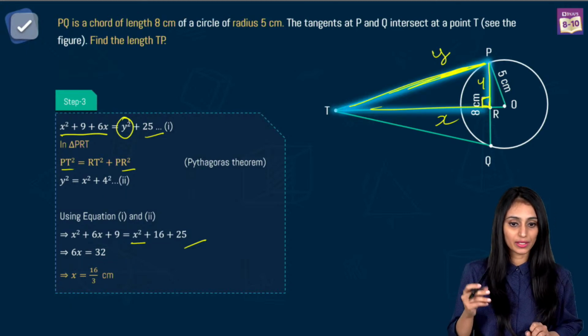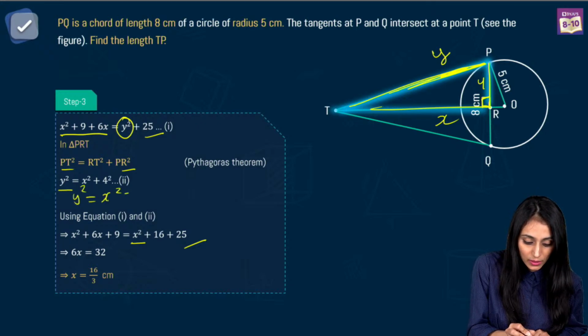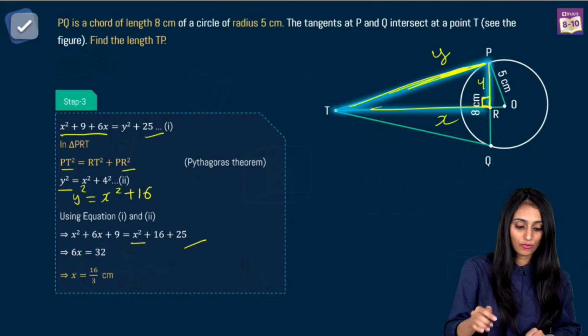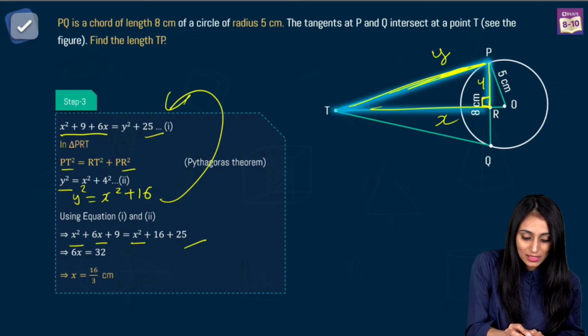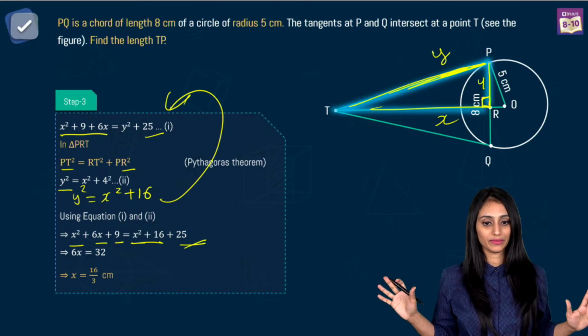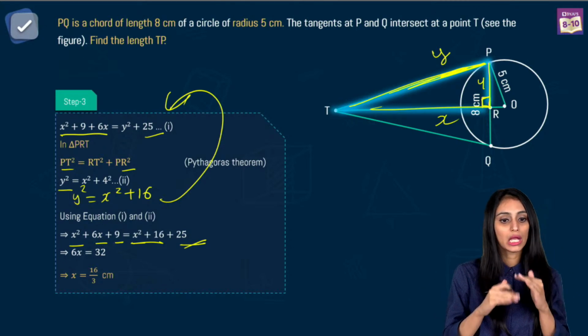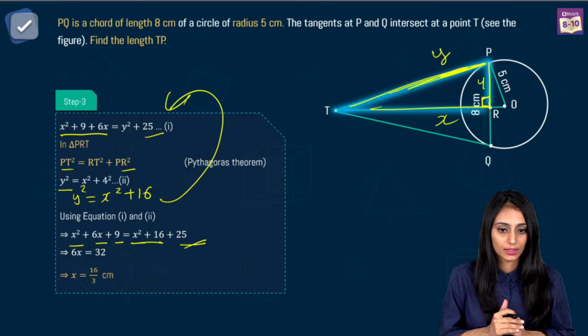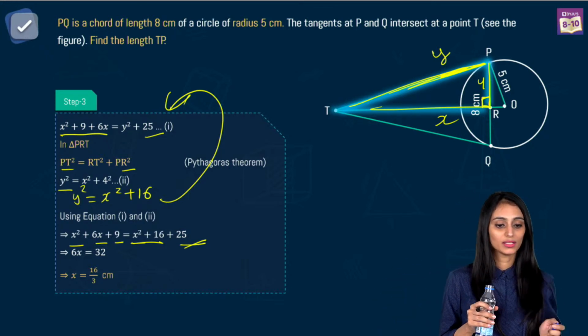So what we have done here is, Y square equals, let me open it up here only. This is the value of Y. Let's put everything in this equation. What will you get? You will get X square plus 6X plus 9. Y square is X square plus 16 plus 25, right? We have just substituted the value that we get from equation 2 in equation number 1. Yes, that's okay, Puneet. I understood that. Clear? Mayank Sharma, thank you.